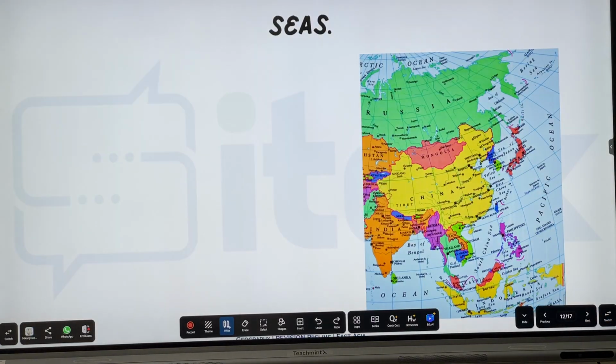And Hong Kong can come up in the news anytime soon. That's why it's important to learn that. Seas. So seas of East Asia is very much logical and extremely easy to remember as well. We start from the north. We have the Sea of Okhotsk.